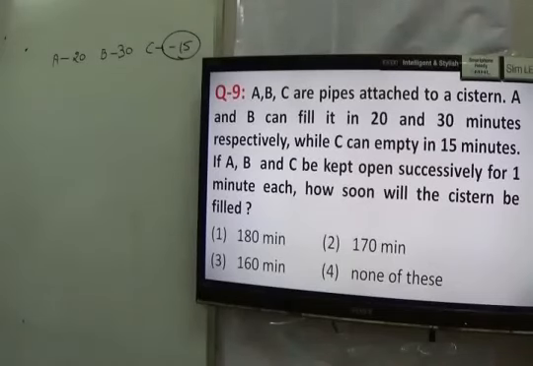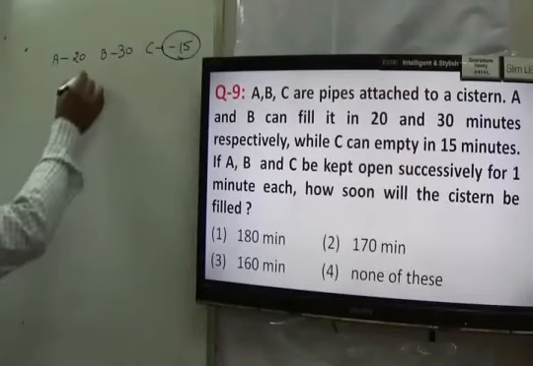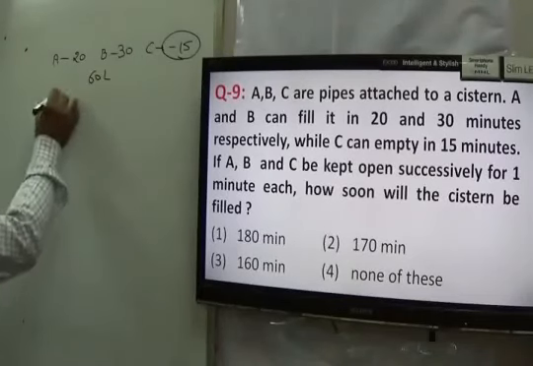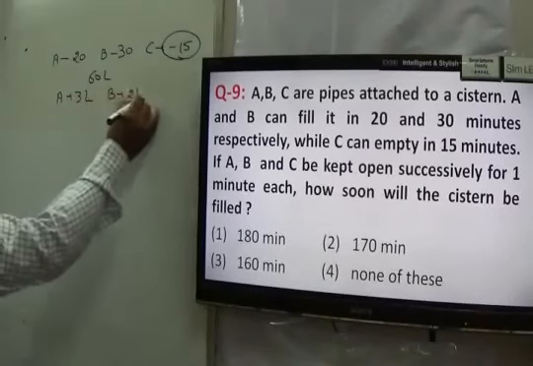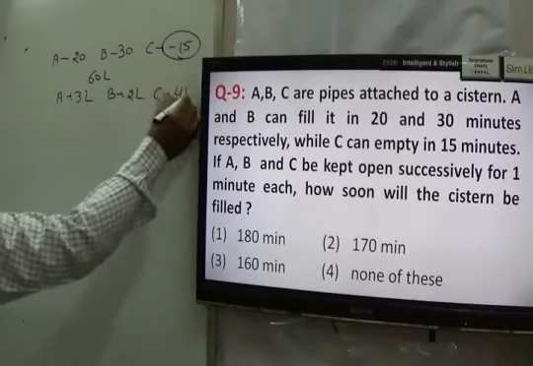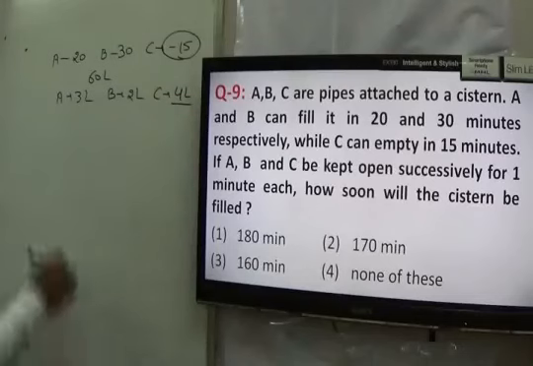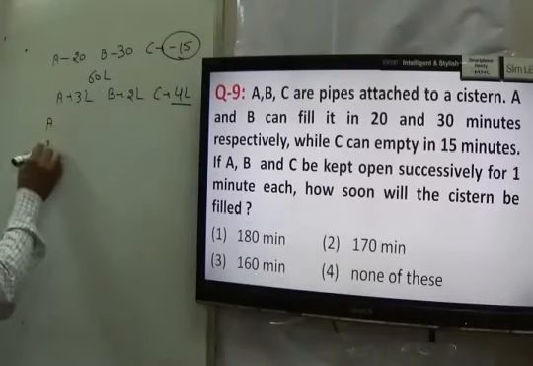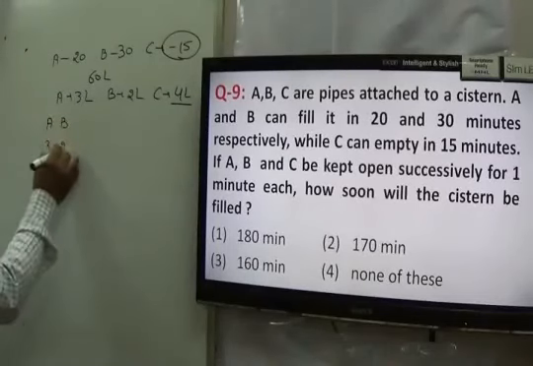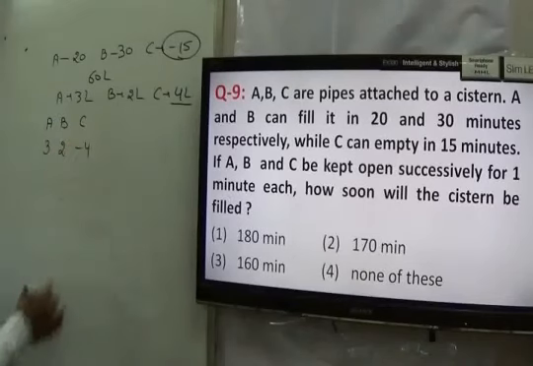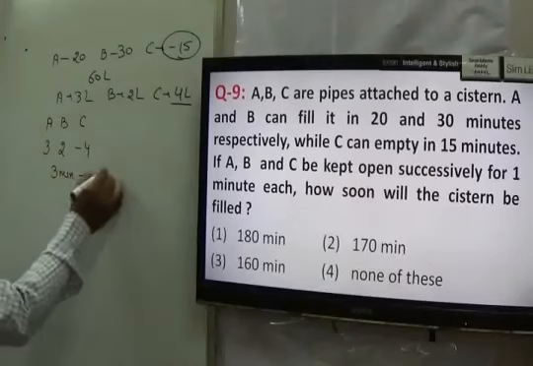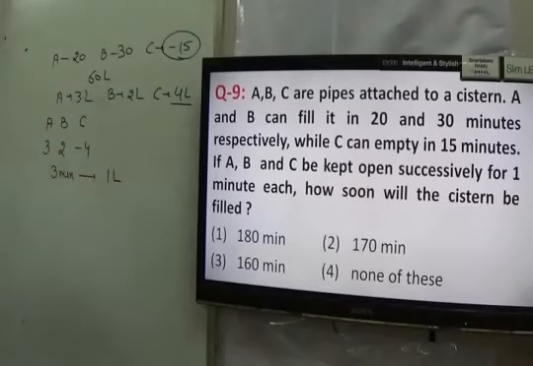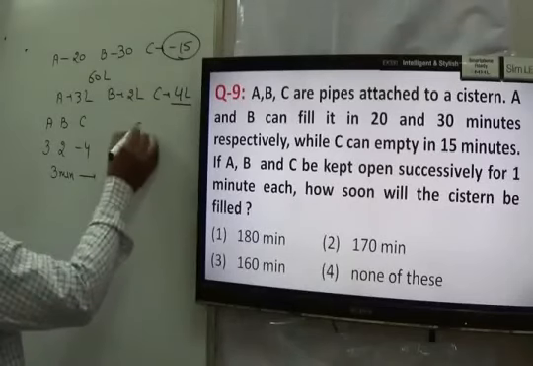It's a question of alternate work. Take the LCM of 20, 30 and 15. LCM is 60 liters. So A fills 3 liters in 1 minute, B fills 2 liters in 1 minute and C empties 4 liters in 1 minute. In the first minute A is opened, it fills 3. Then B is opened, it fills 2. C is opened, it empties 4. So in 3 minutes, effectively 1 liter is filled. I have to fill a total of 60 liters.